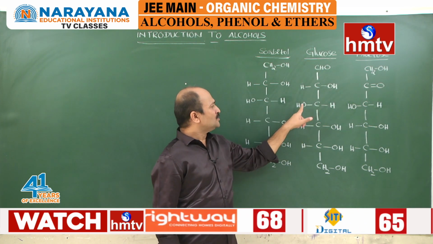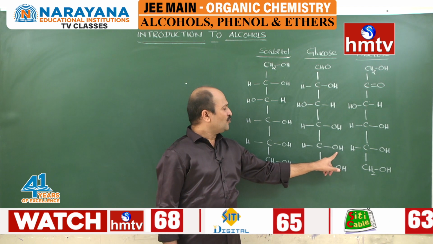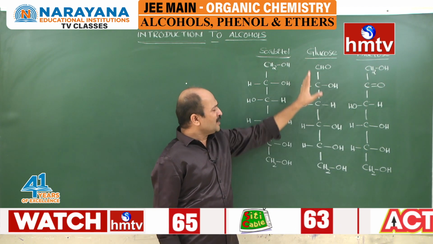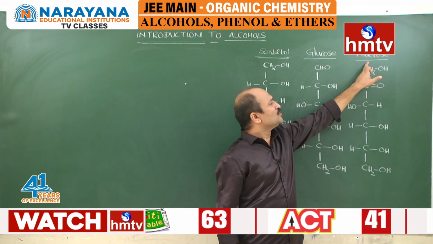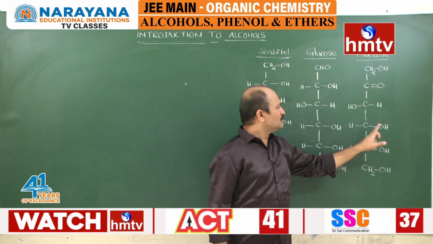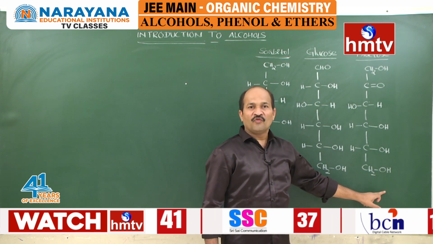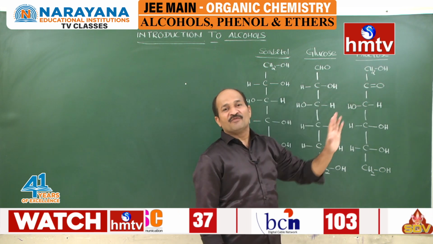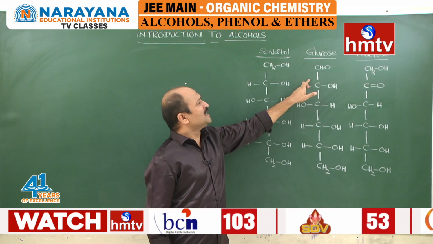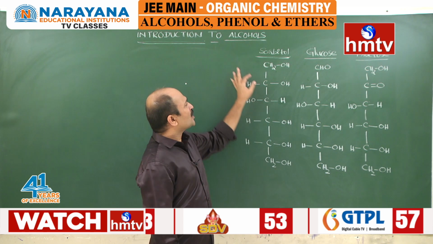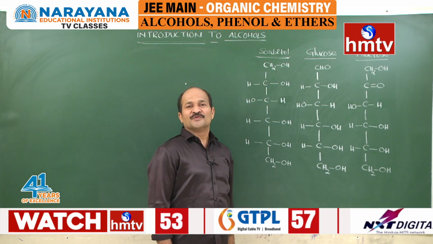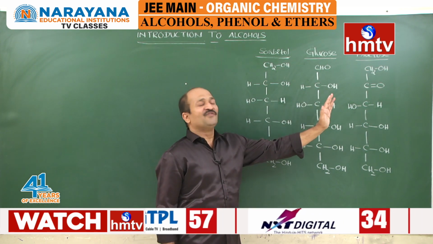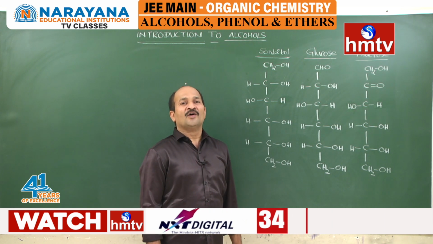Here 1, 2, 3, 4, 5, so 5 OH groups are there. In fructose also, 1, 2, 3, 4, 5. So fructose contains 5 OH groups, glucose contains 5 OH groups, and sorbitol contains 6 OH groups. So these are classified as polyhydric alcohols.